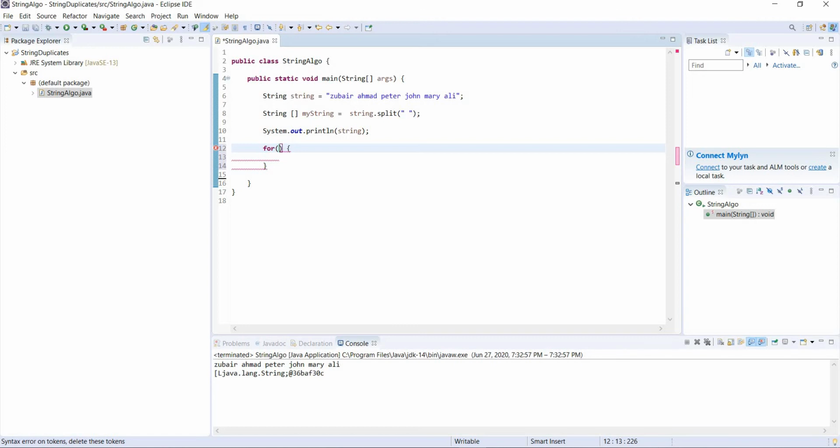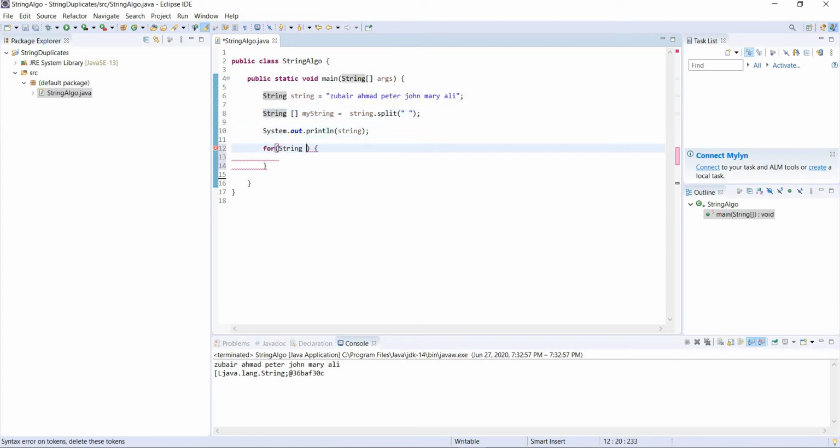In the first part, you have to write what type of value you are looping on. We know that we have a string array. If we had an integer array, a character array, or a boolean array, whatever we have, we have to write that type in the loop.